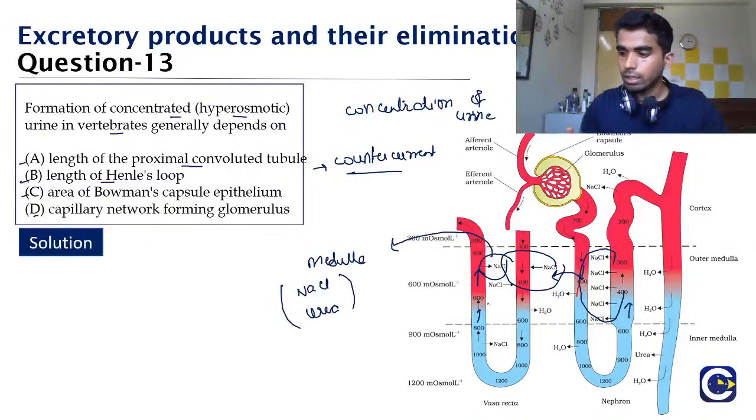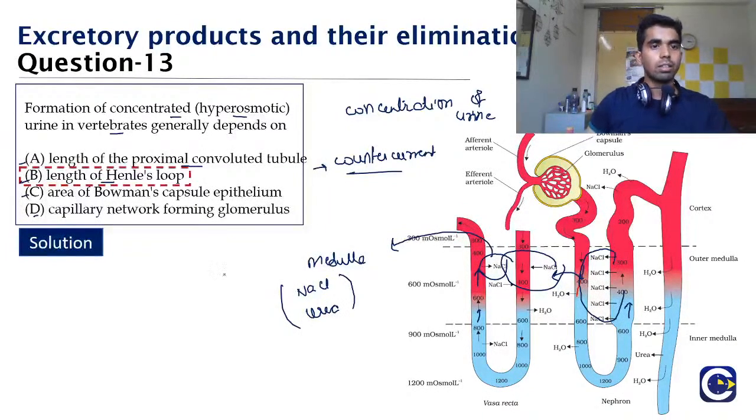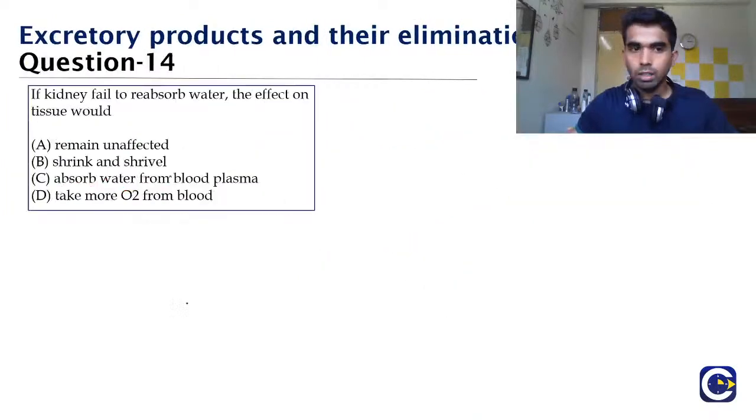And where is it occurring? It is occurring at the loop of Henle. So if the loop of Henle is larger, more concentration will occur, isn't it? That is why the critical factor which the concentration depends on is the length of Henle's loop, that is option B, as Akshaya correctly pointed out. Now coming to question number 14.